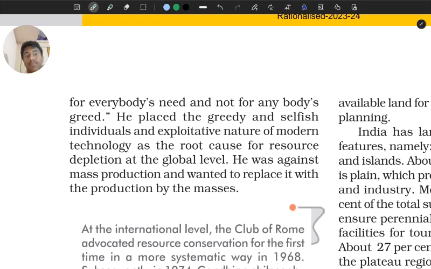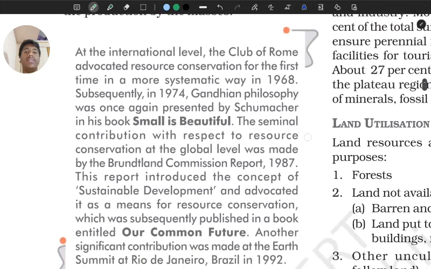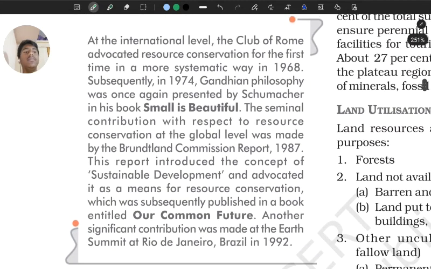All right, so moving on, we have this Small is Beautiful section. We'll just read it and we'll end this session. So at the international level, the Club of Rome advocated resource conservation for the first time in a more systematic way in 1968. Subsequently, in 1974, Gandhian philosophy was once again presented by Schumacher in his book Small is Beautiful.